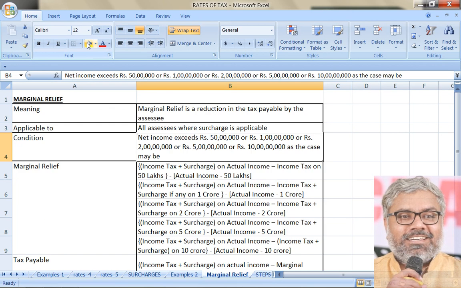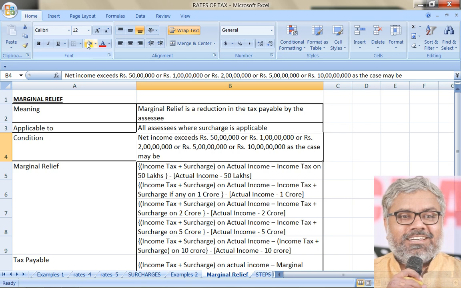Okay? Good. Next, let us move on to the last topic in this chapter, that is tax rates. So one of the other types of calculations which will be required MCQ-wise, particularly 2 marks MCQ, not 1 mark, because marginal relief is reasonably a big calculation. Not just a tax liability, it is beyond that.